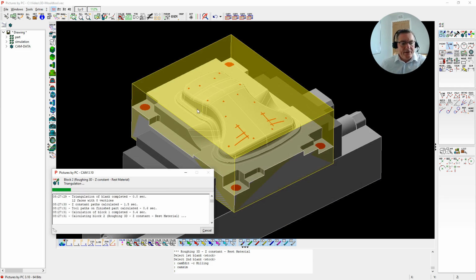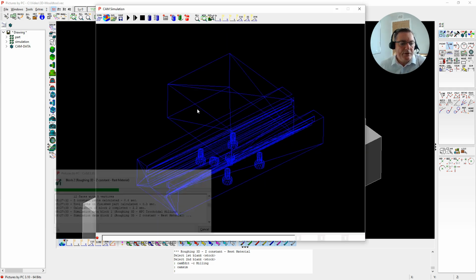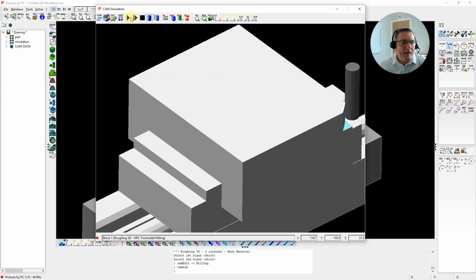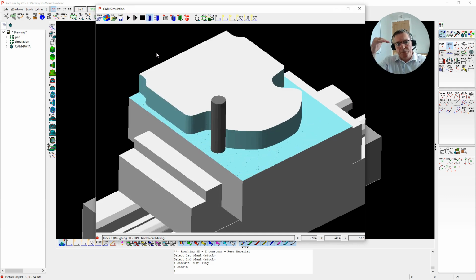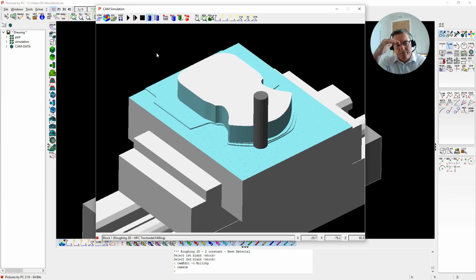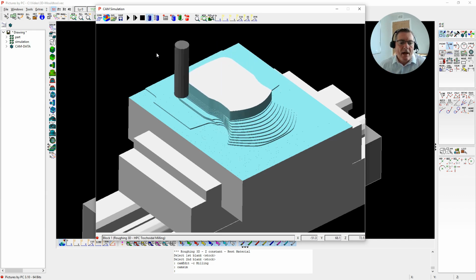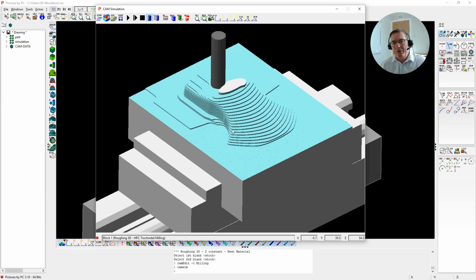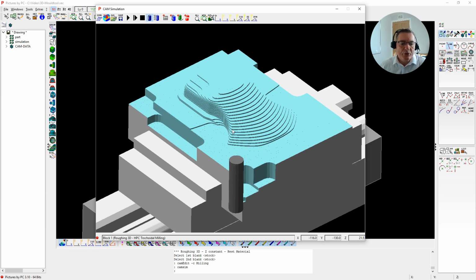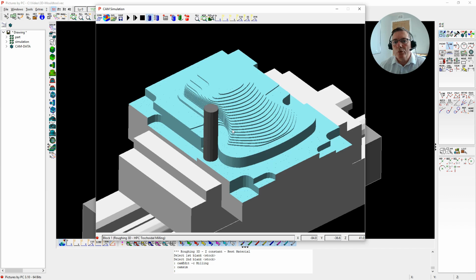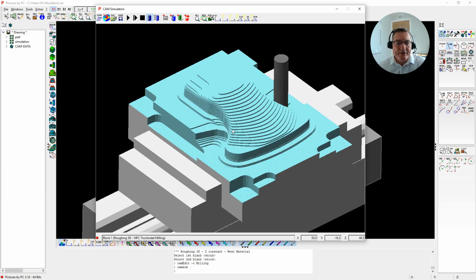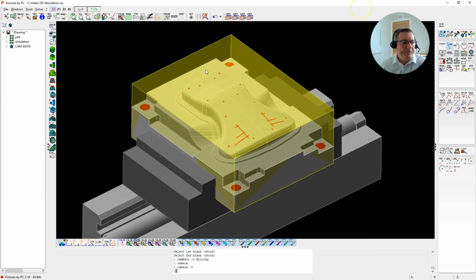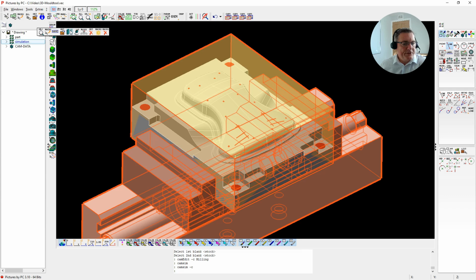So we're going to see here the much deeper depth of cut with the trochoidal machining, and then it's going to work backwards with the small profiling steps. And then we've got the rest material machining with the smaller 4mm cylindrical tool. We're simulating this without the tool holder just to speed things up a little bit. Okay, good. And then we'll turn the stock material off.